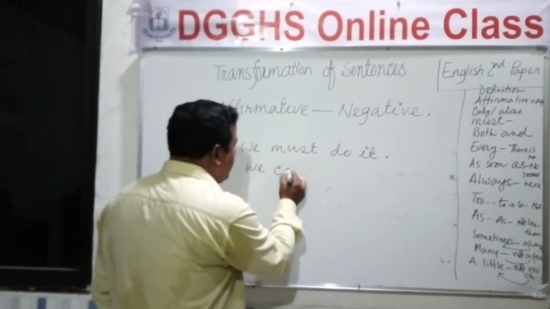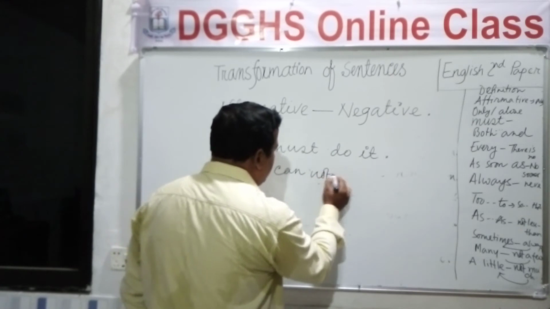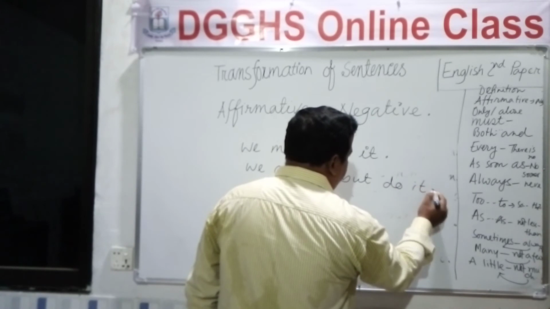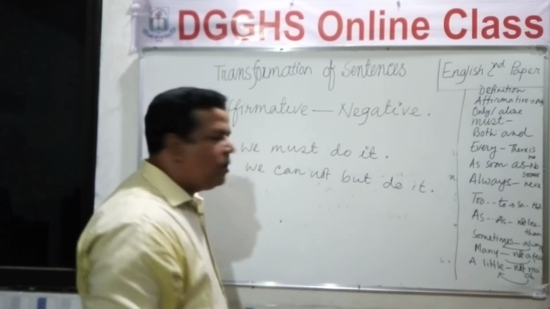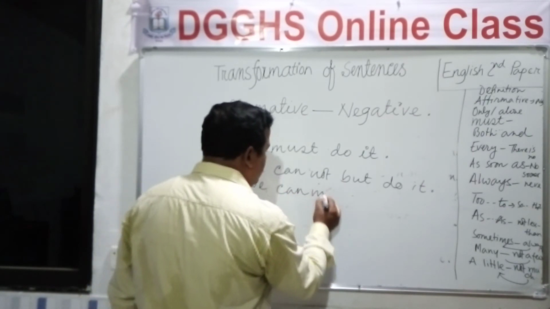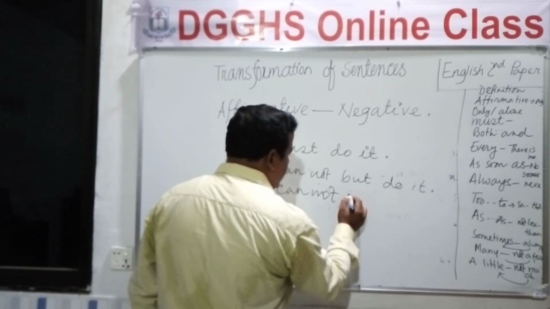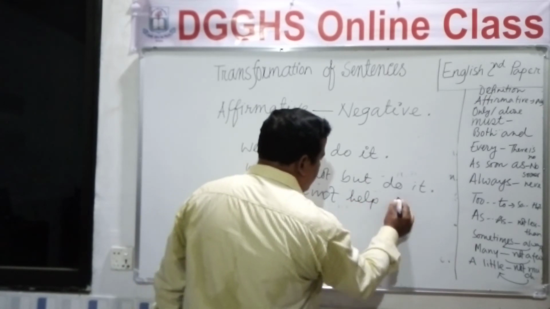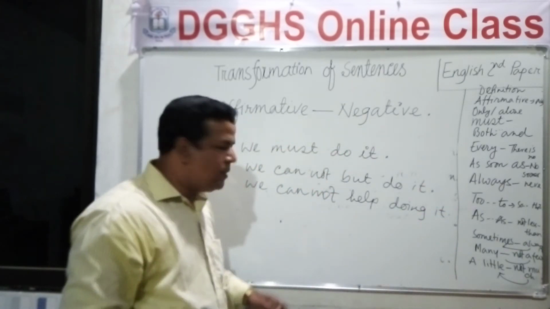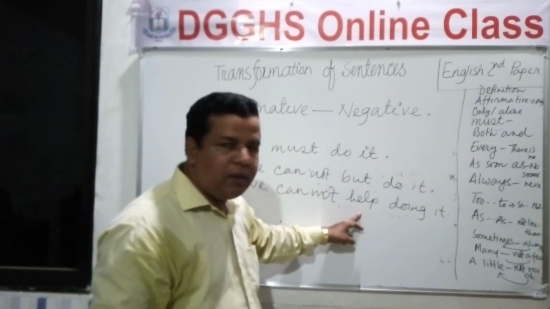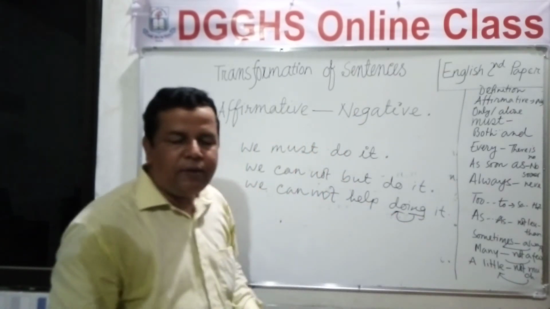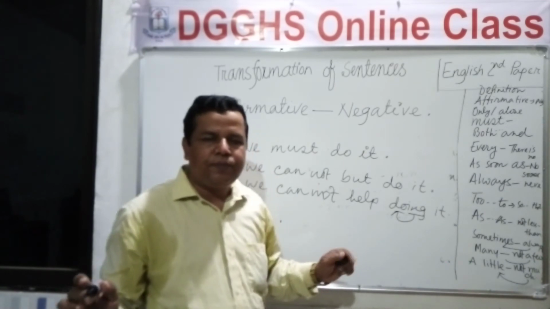Okay, so let's do it. We cannot but do it. Or you can also write, we cannot help doing it. So if you change it with the help of cannot help, you will have to add ing at the end of the verb. Okay, are you clear?